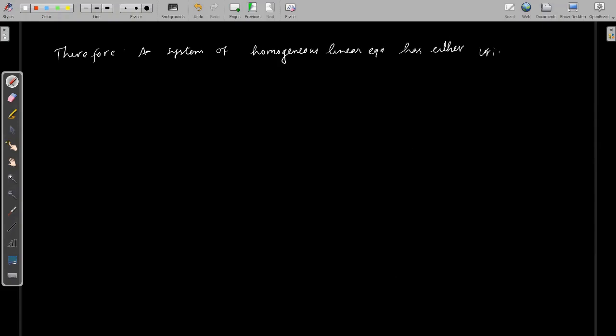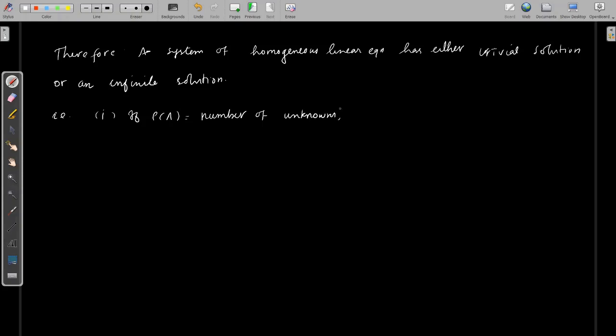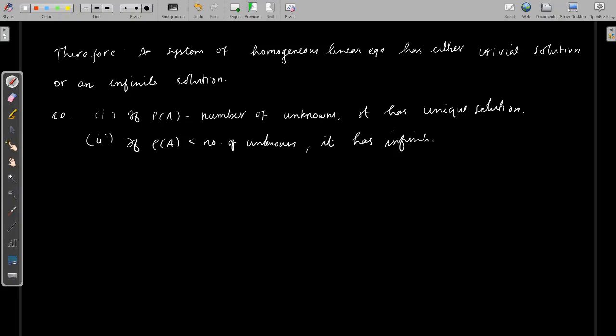That is, obviously the rank of A is the same as the rank of [A : B] in this case, because B is 0, so the rank of A and the rank of [A : 0] are always the same. If that rank is the same as the number of unknowns, then it has a unique solution. If the rank of A is less than the number of unknowns, it has infinitely many solutions. So this is the classification of solutions of a homogeneous system of linear equations. This completes section 3.39.